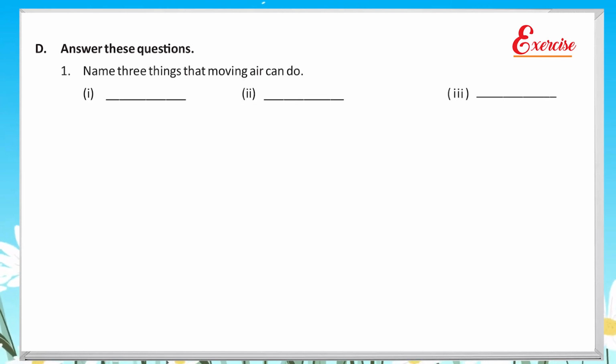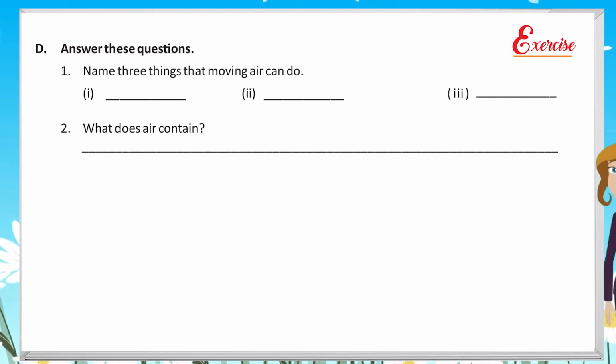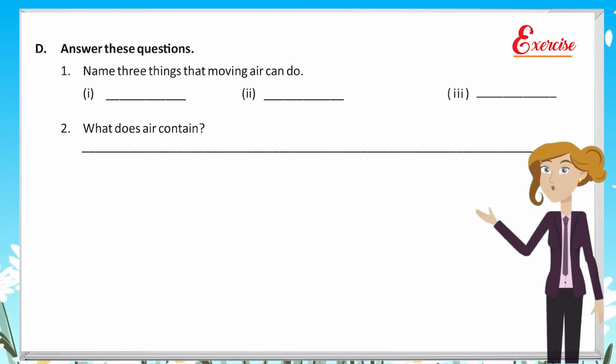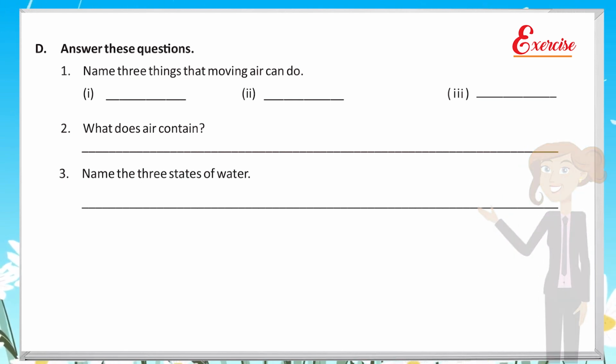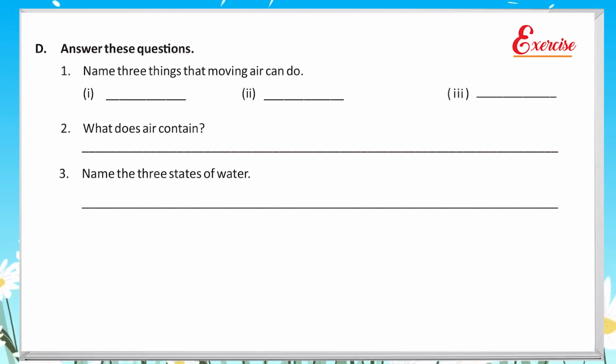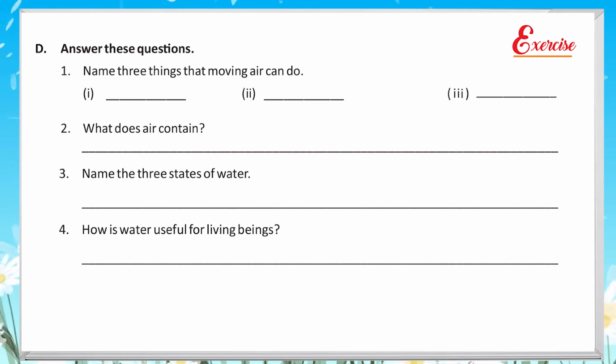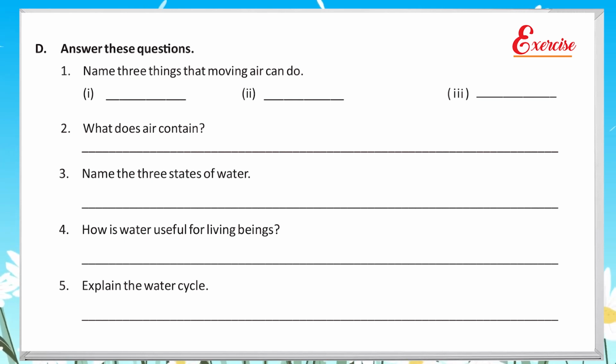D. Answer these questions. 1. Name 3 things that moving air can do. 2. What does air contain? 3. Name the 3 states of water. 4. How is water useful for living beings? 5. Explain the water cycle.